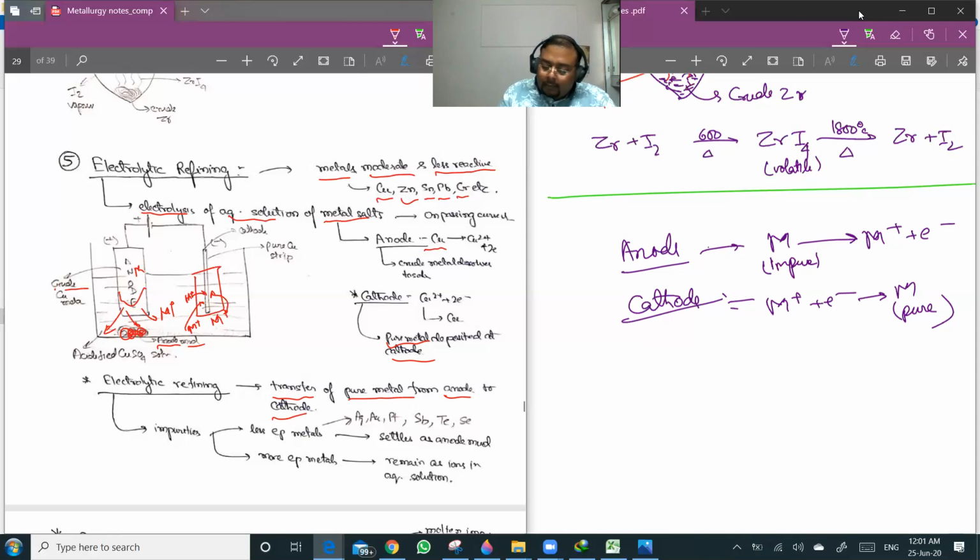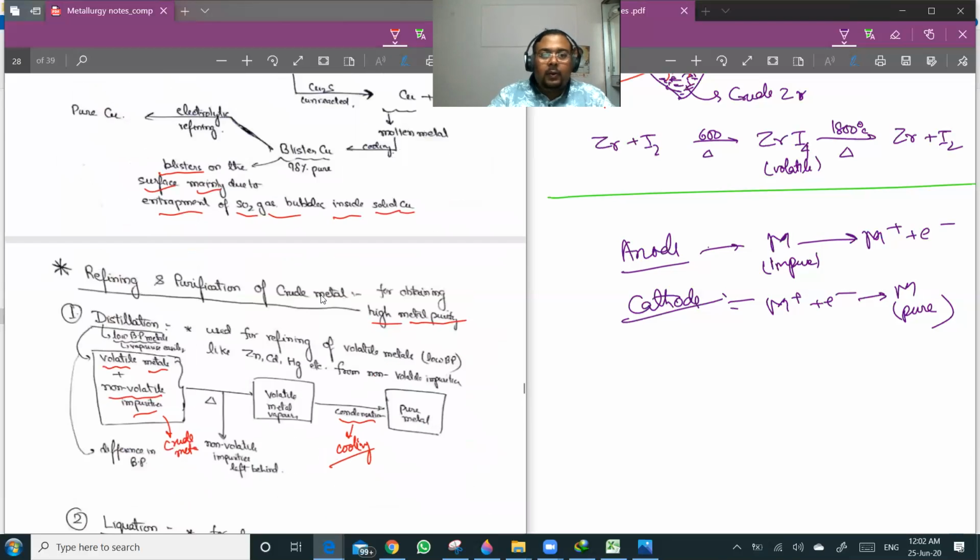And impurities, if they are less electropositive metals, will settle down as anode mud: Ag, Au, Pt, Sb, Te. And if it is a more electropositive metal, it will remain as ions in the aqueous solution, like sodium, potassium, calcium, etc. So this is the electrolytic refining technique, which we discussed earlier also when we were discussing the general principles, and we have discussed it again here. So with this, we have effectively finished